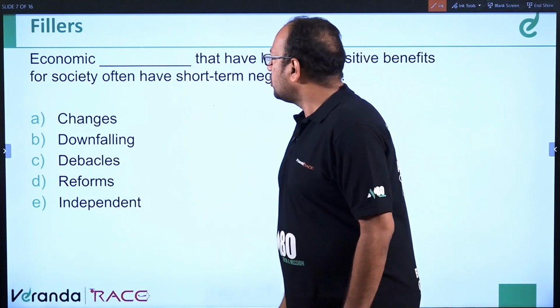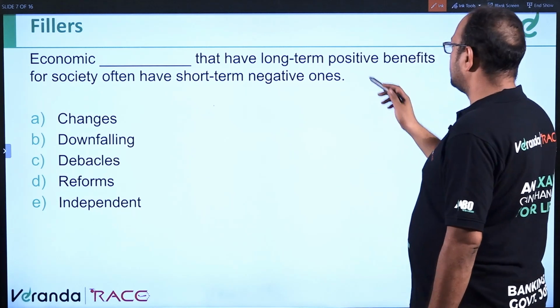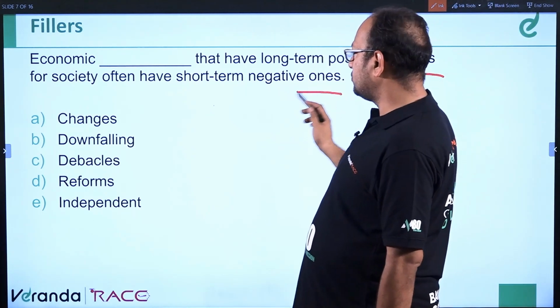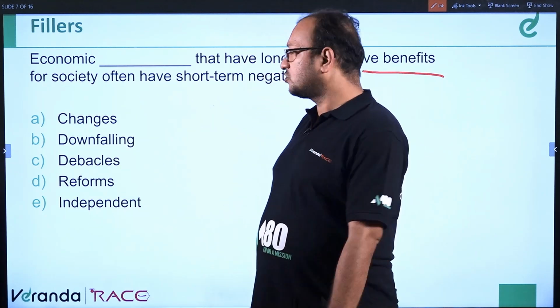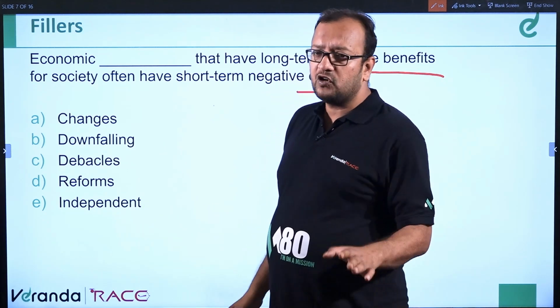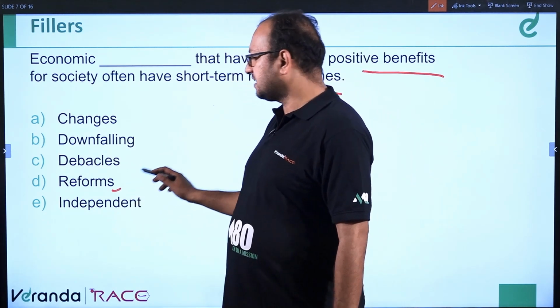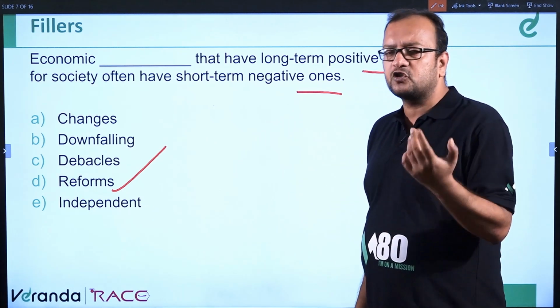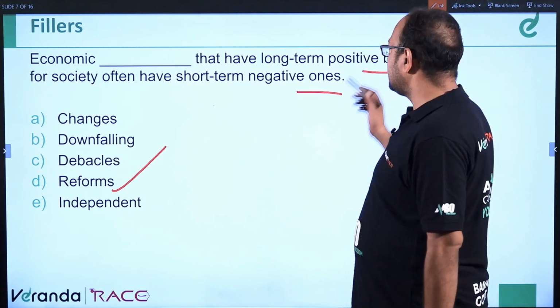Next question. Economic dash that have long-term positive benefits for society often have short-term negative ones. So economic changes is not so convincing. Debacles means downfall, collapse. Reforms is correct over here. Economic reforms that have long-term benefits may have short-term negatives in fact. So reforms is correct.